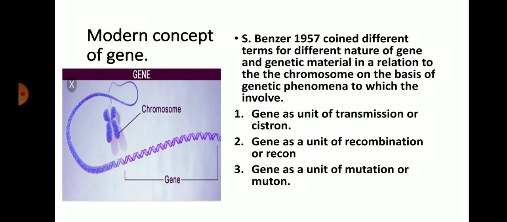So, gene is a basic unit of mutation. Mutation means a sudden change that occurs in the gene structure and function. Due to the sudden change in structure and function, the physiology, anatomy, and the structure and function of the organism's body may alter. That is called mutation. The smallest part in which a mutation can occur is the gene. So gene is a unit of mutation, and the part in which the mutation happens is called muton.